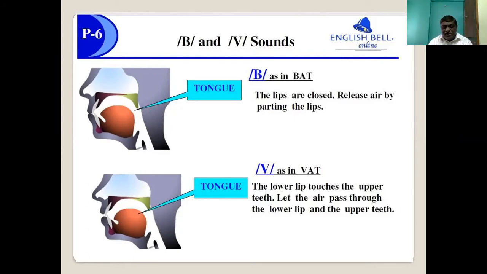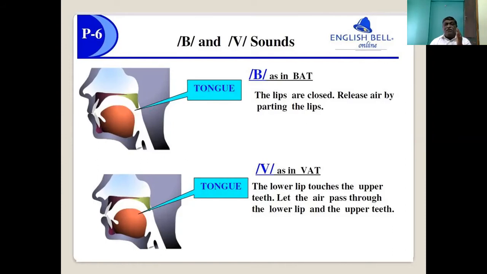These are also subclassified into labiodental. First, we have f and v. When you say f and v, you can see both the lips are involved and the teeth are involved.